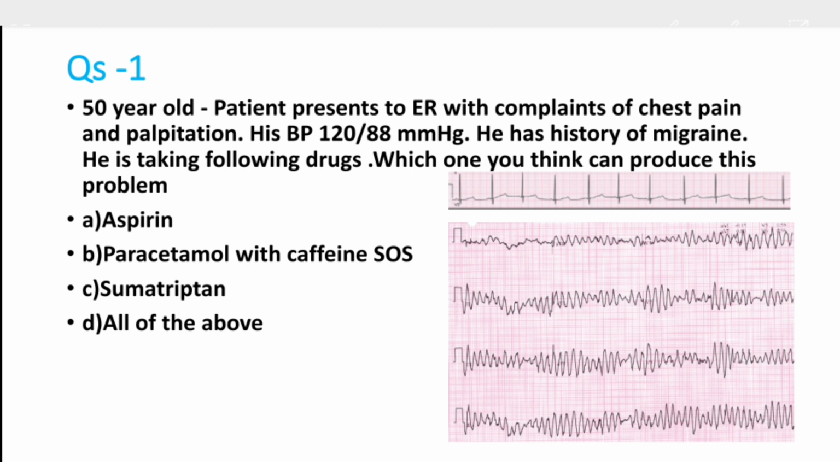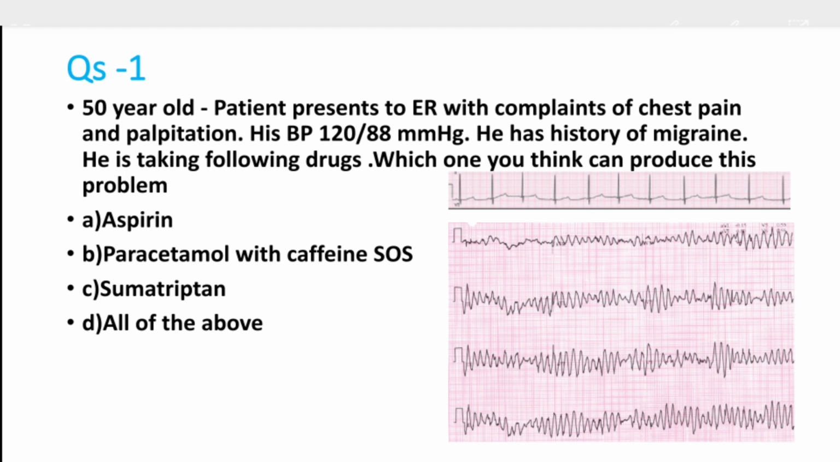So he is taking aspirin, paracetamol with caffeine SOS, and sumatriptan because he is having migraine. You have two ECGs. One ECG strip is when he came, and the second ECG has an arrhythmia. What is this arrhythmia? What is the first ECG? Which drug can produce this problem? So you can think about this.